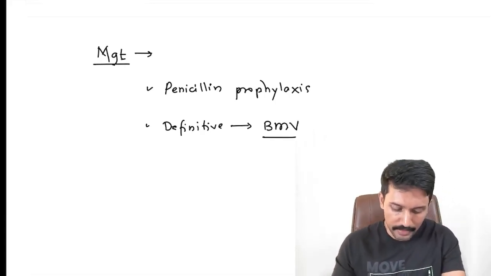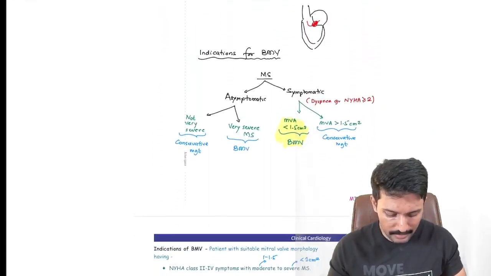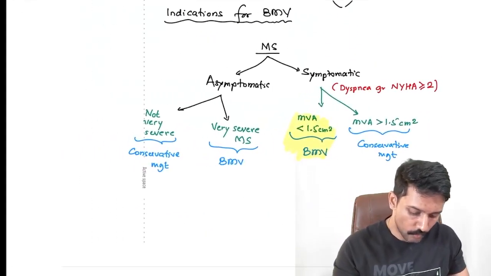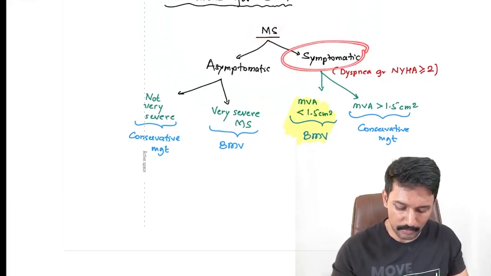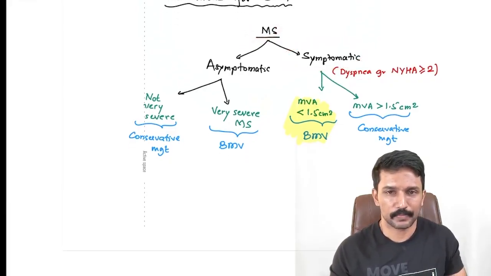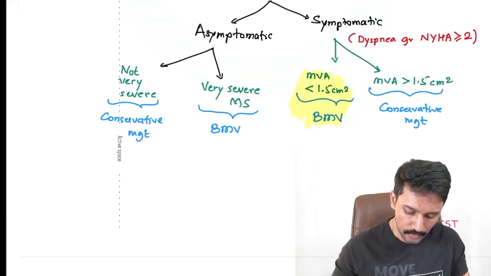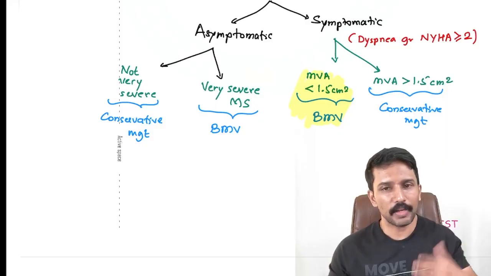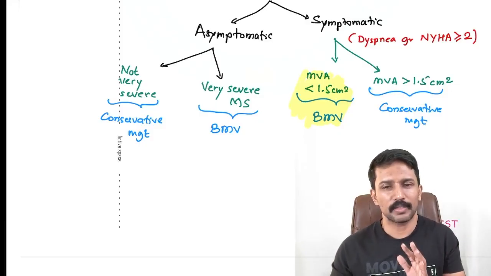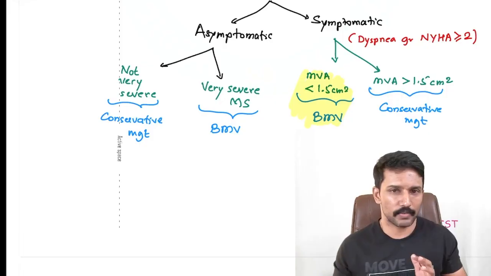Right? When is it indicated is a question. So in the workbook you have the protocol. The balloon mitral valvotomy is indicated in patients with mitral stenosis if they are having symptoms. Main symptom is dyspnea. If they're symptomatic and the mitral valve orifice area is less than 1.5 centimeters square. If the orifice area is more than 1.5 centimeters square, then probably MS is not the reason for symptoms, so we will manage conservatively.